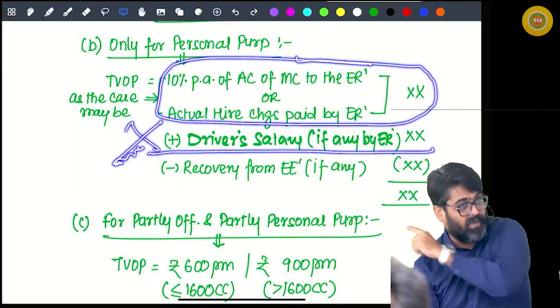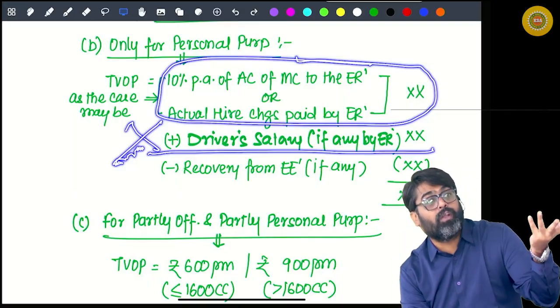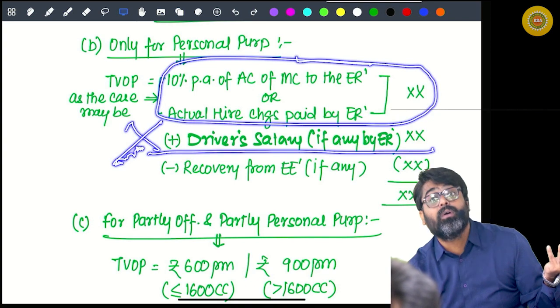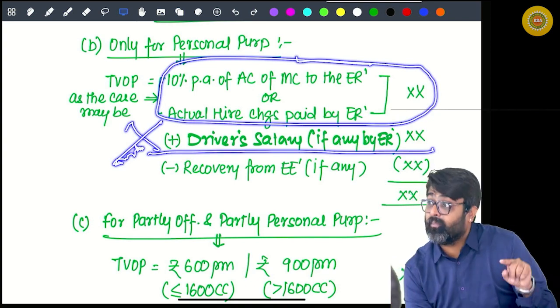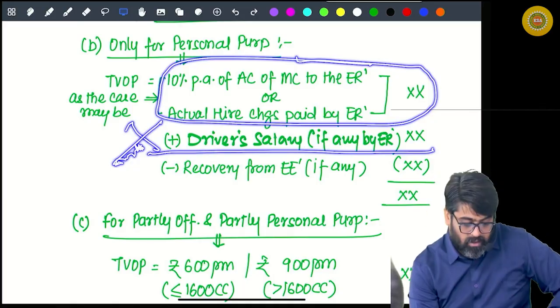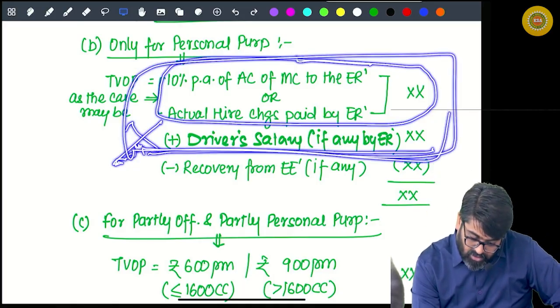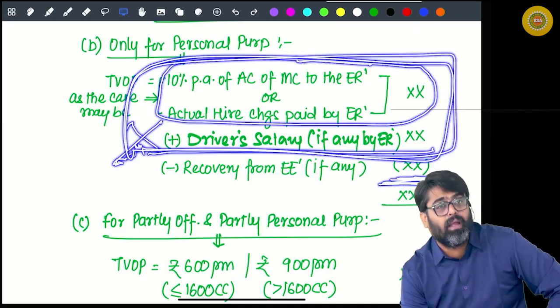Will you add the expenses here? Running and maintenance expense? No, because the employer is not going to meet the expenses. It is met by the employee. So no need to add those expenses. Now this is the total benefit. This is the total minus if some amount is recovered by the employer.